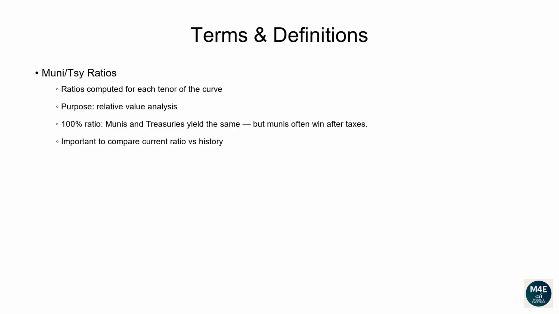In reality, we should always wonder, how does the current ratio look compared to its own history? What's the average ratio over the past year? Let's make an example. You will notice from the data that usually the 1-year ratio tends to be between 60% and 65%. Hence, if the current 1-year ratio is, for example, 70%, even if this value is less than 100%, the current value would still be quite high compared to its historical average. For this reason, one may conclude 1-year muni bonds are currently trading cheap.